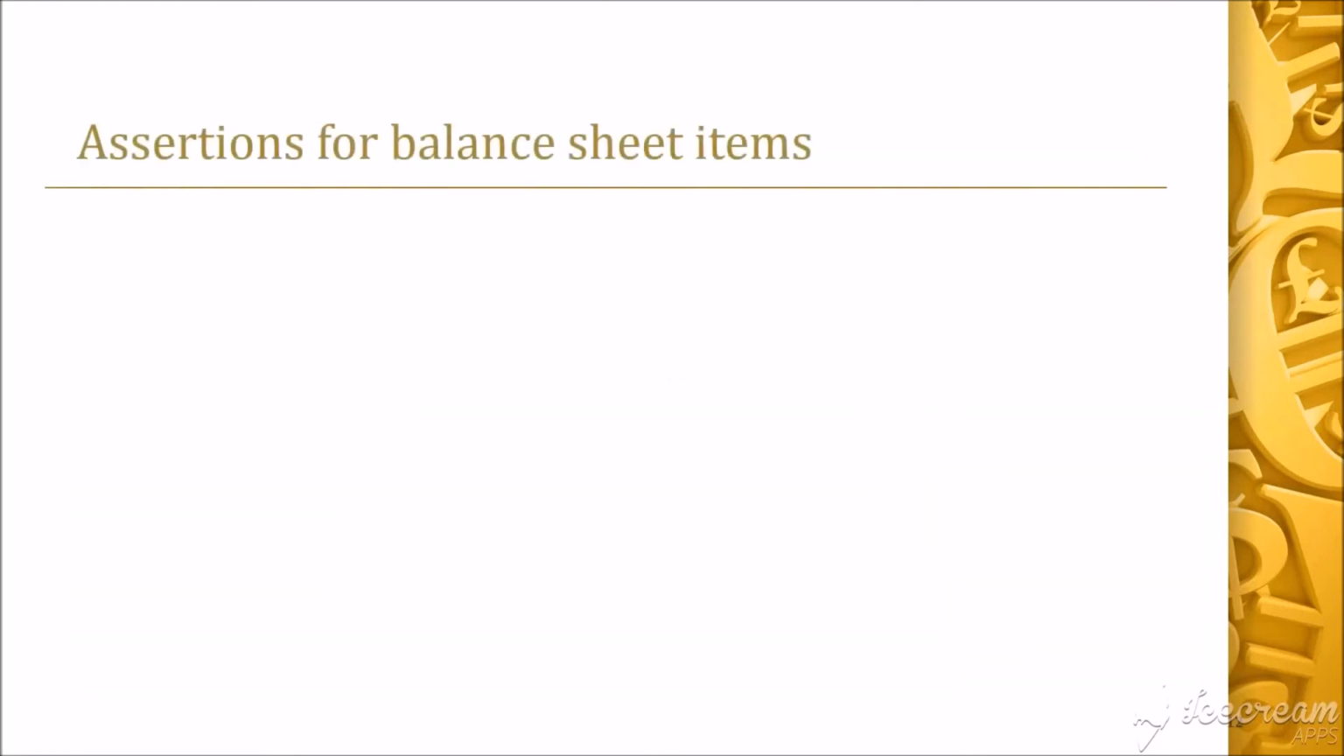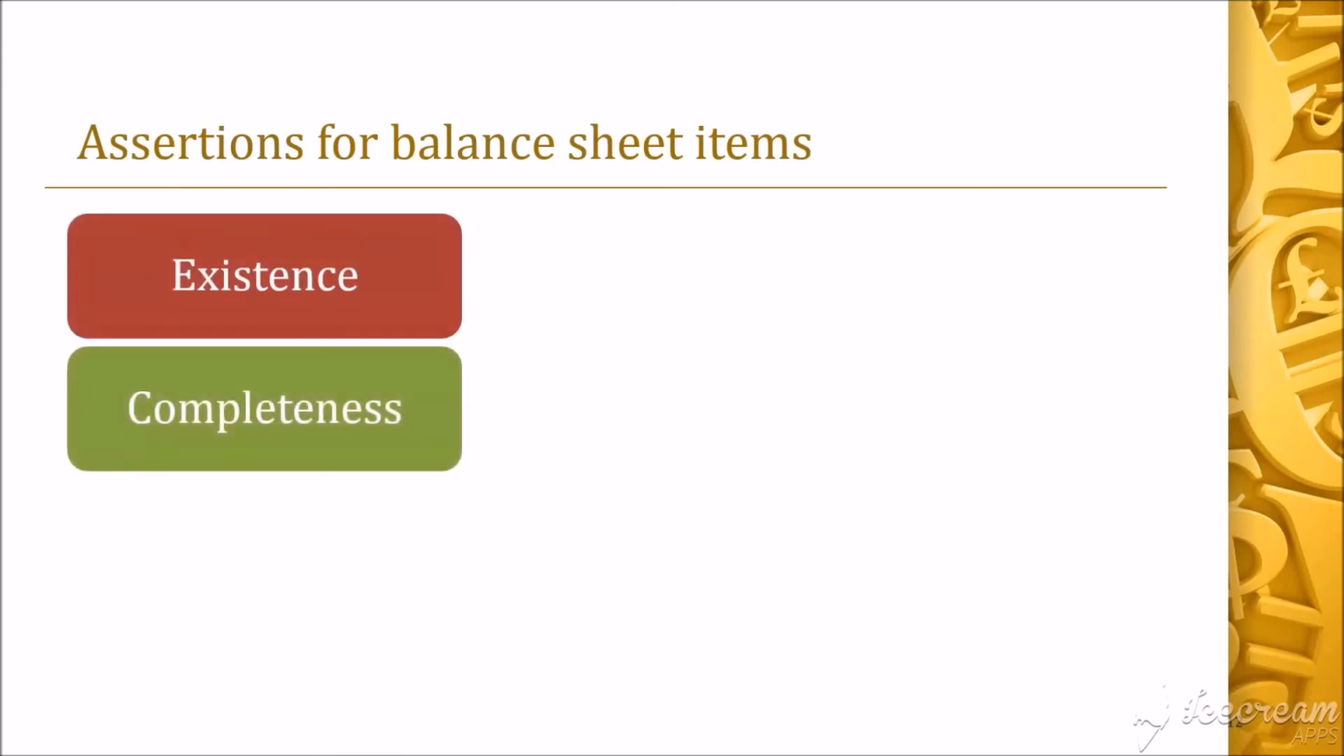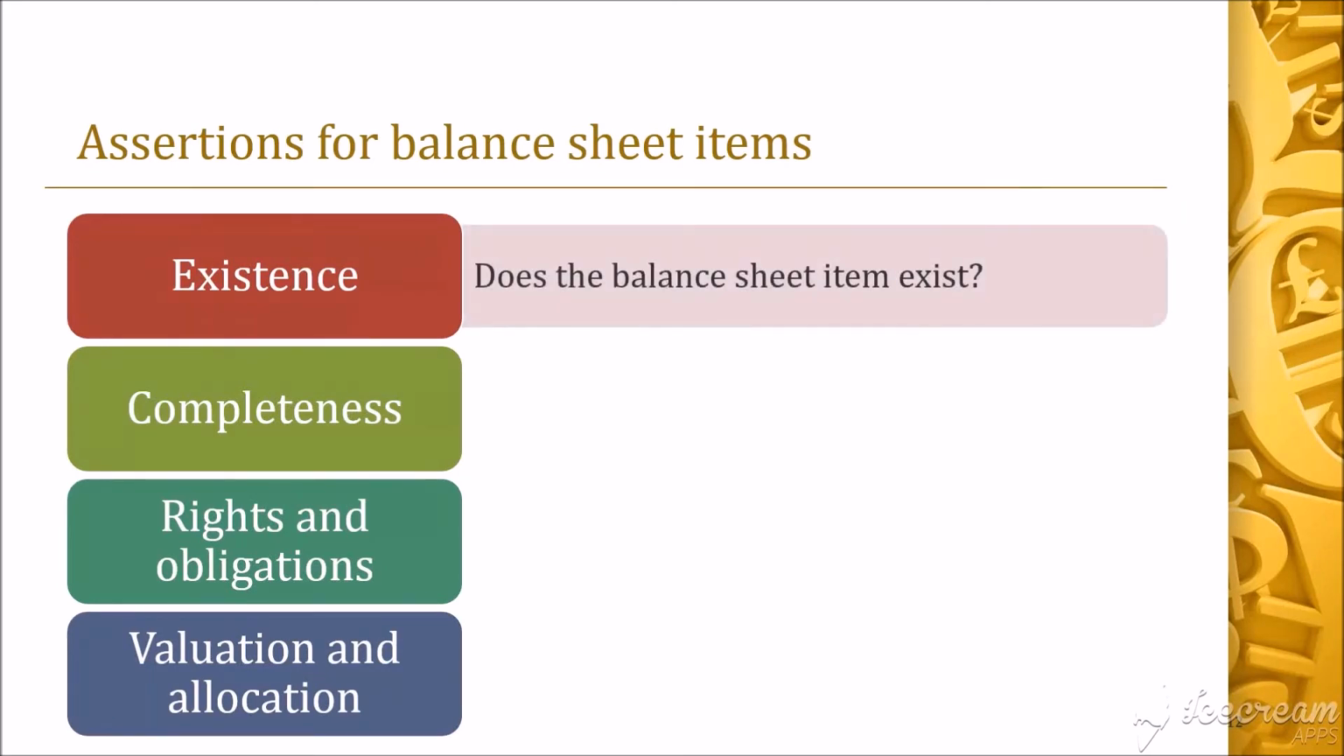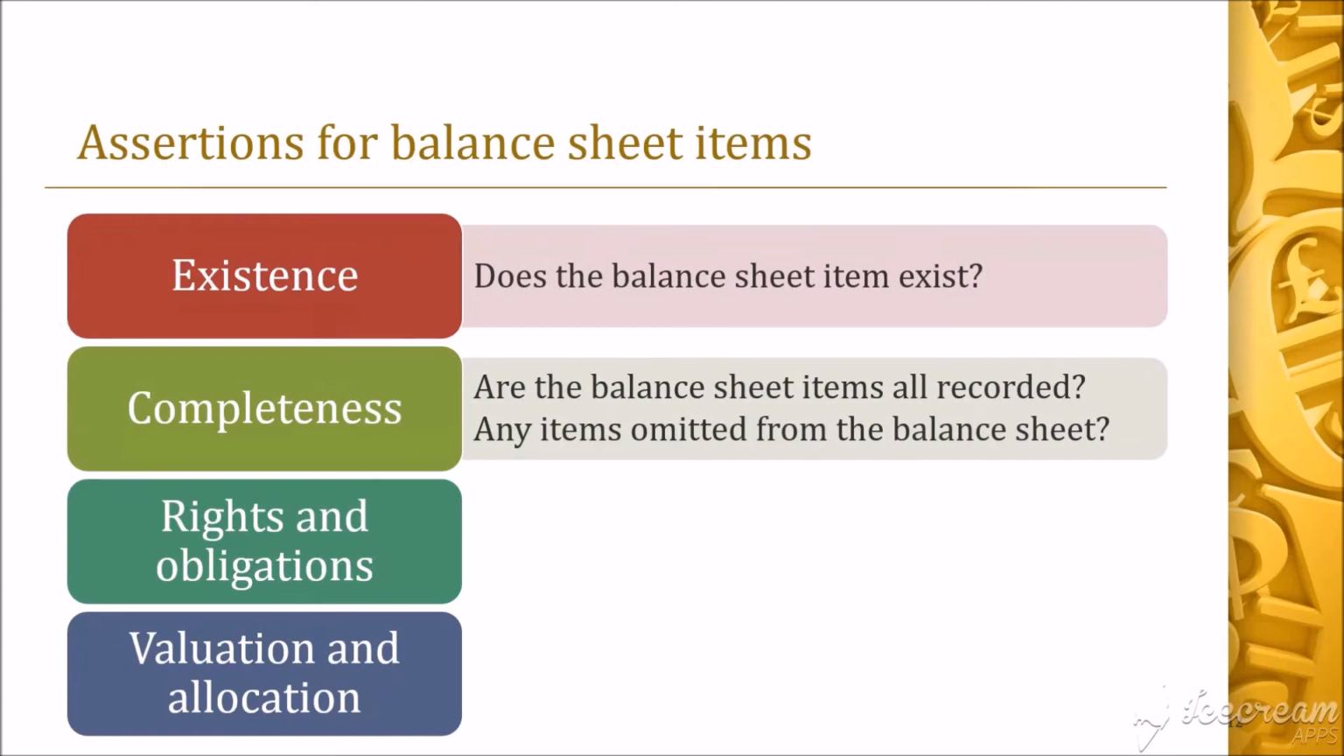How do we know if the figures in the financial statements are correct? For balance sheet items, an auditor will look out for four assertions: existence, completeness, rights and obligations, and valuation and allocation. When an auditor addresses an item's existence, he needs to check if the item exists at the end of the financial period. When it comes to completeness, the auditor needs to ensure all items that should be recorded in the balance sheet are recorded.